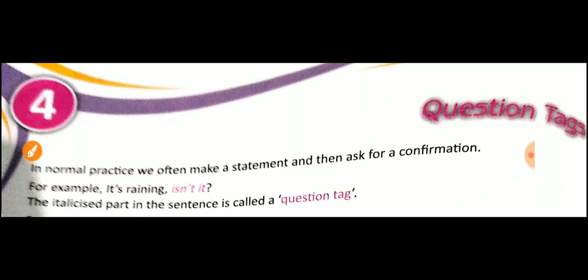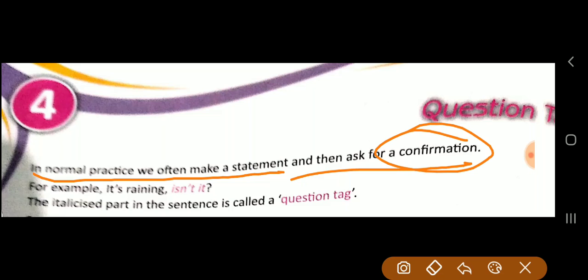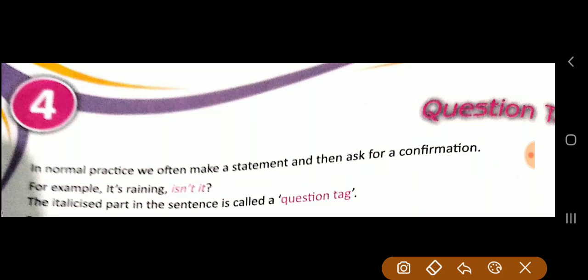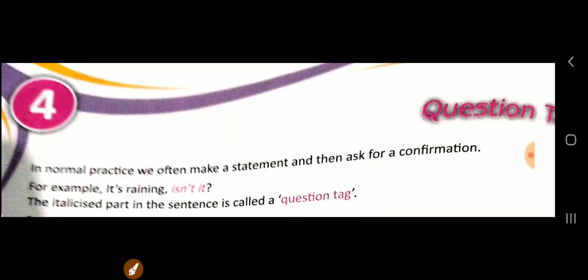Now, for example, let us read. In normal practice, we often make a statement. In the normal way, first we make a statement and then ask for a confirmation. Suppose, for example, it is raining, isn't it? First I made a statement, it is raining, and then to confirm it, I am asking, isn't it? So, do you understand? This part of the sentence is called the question tag. First the statement is made and then we ask to make it confirmed. Then we ask the question. So it is called a question tag.